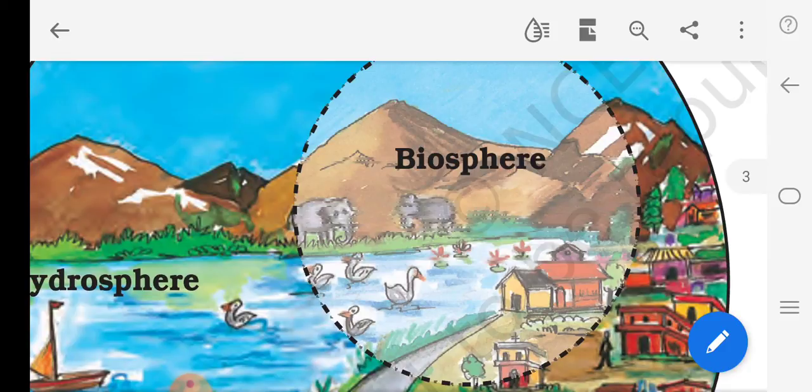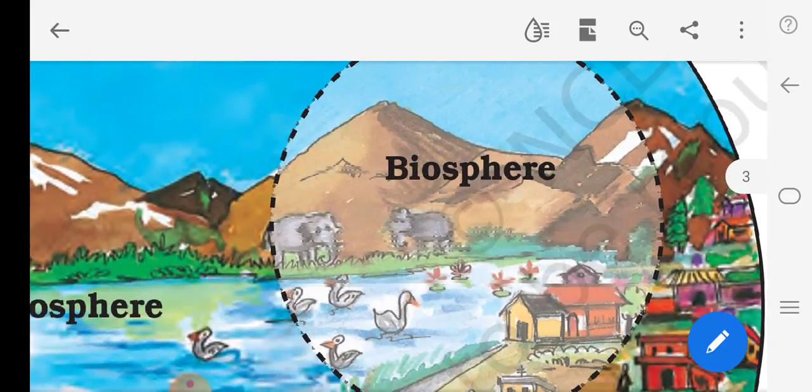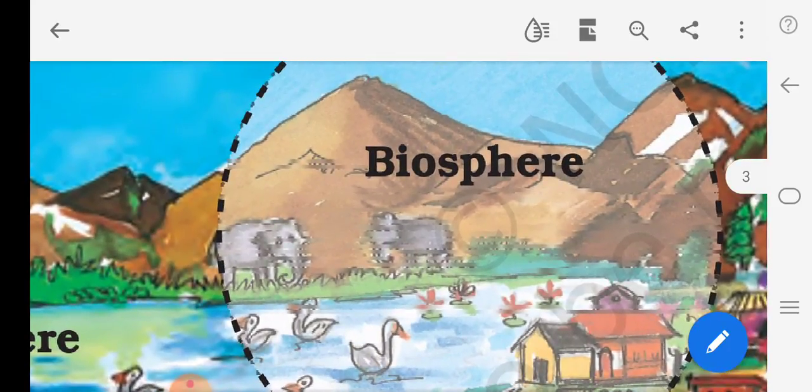Plant and animal kingdom together make the biosphere. Look at the image. You can see plants, animals and birds. You can see in this image, this makes the biosphere. The plant and animal kingdom together make the biosphere, or all the living world is known as the biosphere.